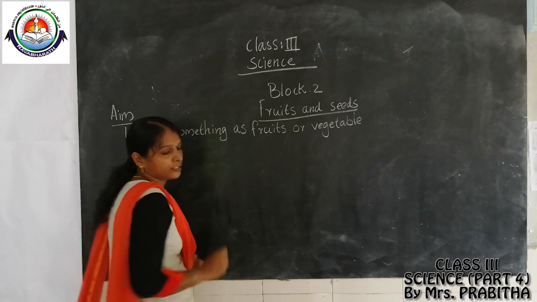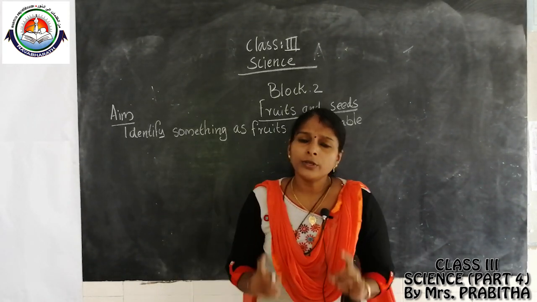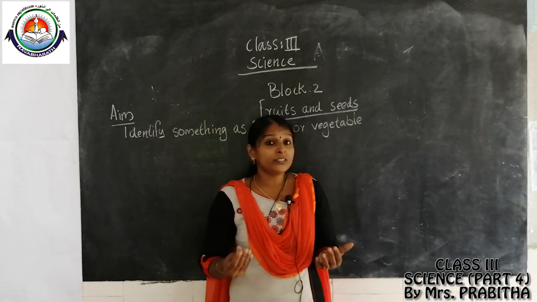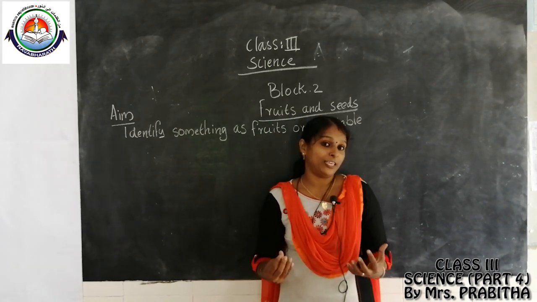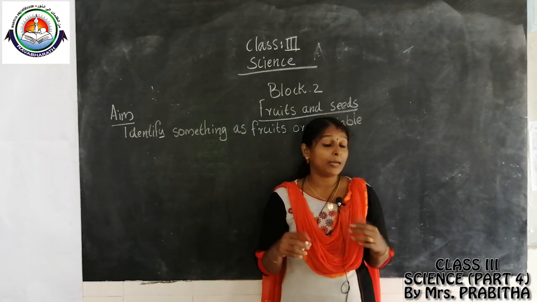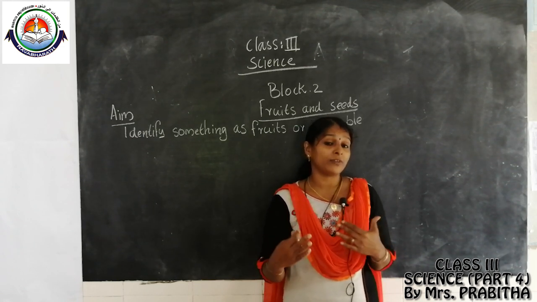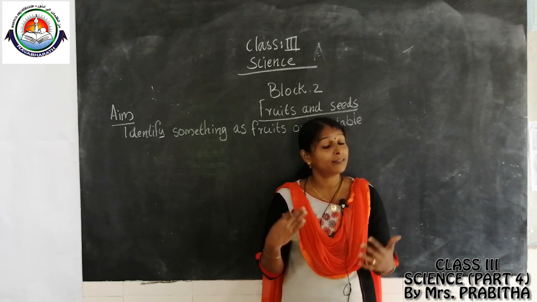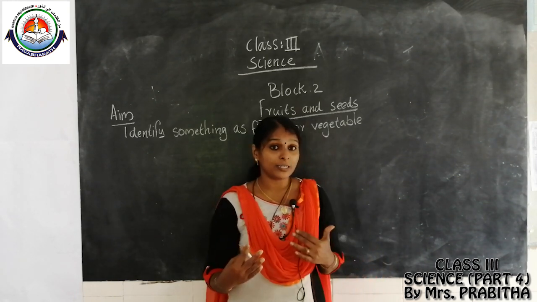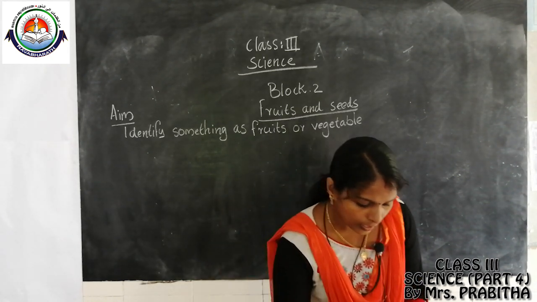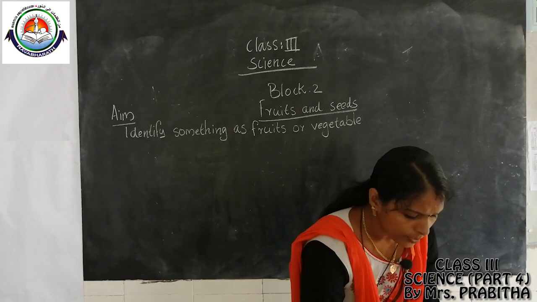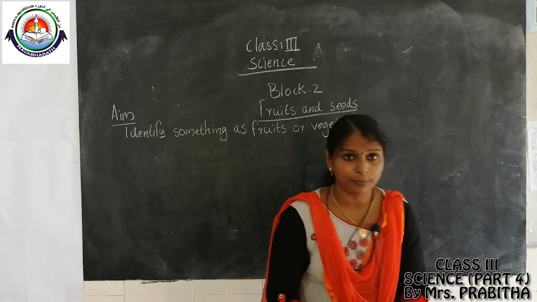Fruits or vegetables. Okay. So now I brought some fruits and some vegetables with me. Now I am going to cut them. So you have to identify how we can understand whether a thing is a fruit or a vegetable. Okay. So now I am going to show you some fruits and vegetables.